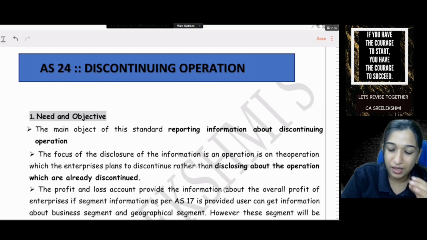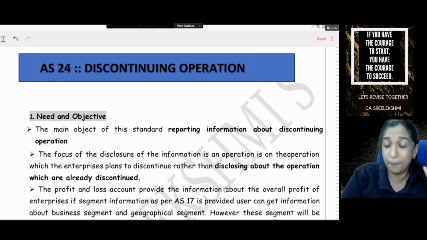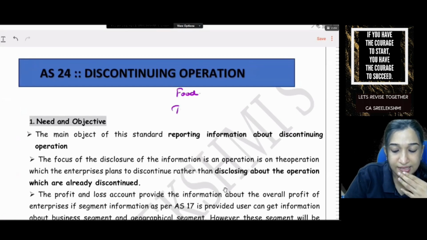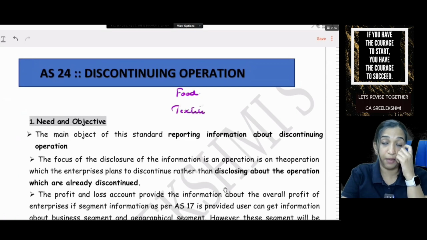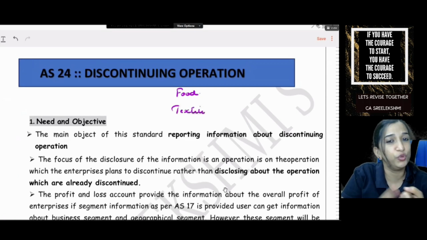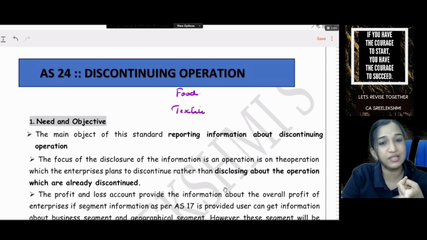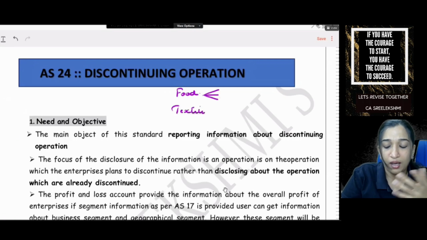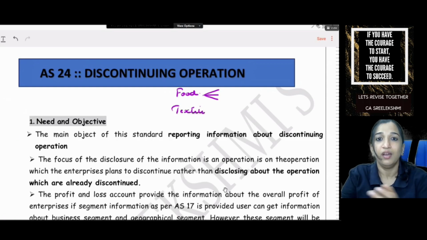Say for example, a company is into food business and textile business. In the food business, they are doing processed food, ready to eat food, ready to cook food, beverages, confectionaries, so many different product lines.